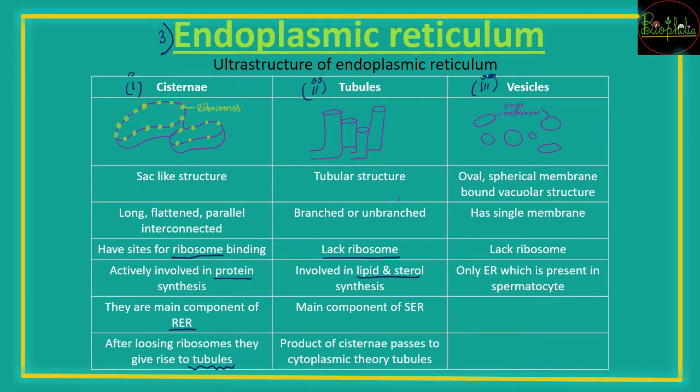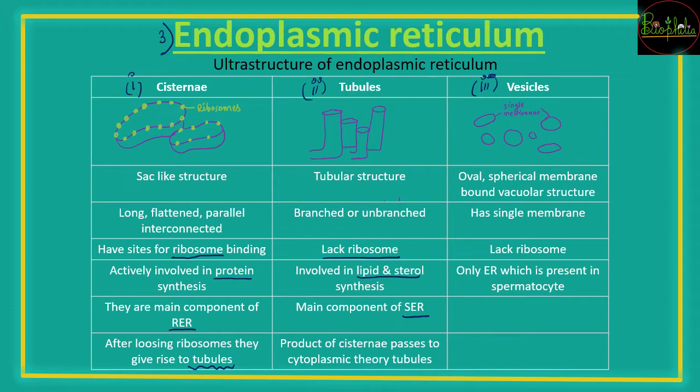Because ribosomes are not there, that means protein synthesis will not occur. And when protein synthesis does not occur, it is lipid and sterol that is produced by the smooth endoplasmic reticulum. So mostly in the smooth endoplasmic reticulum you will find tubules. And this is the product of cisternae passing over to the cytoplasmic tubules.